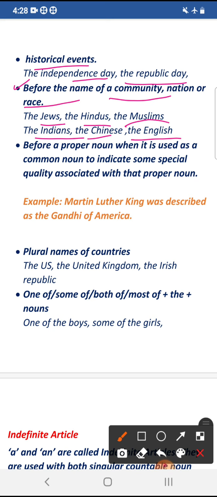The Indians means people of India. So whenever we mention the name of a community or a nation or a race, we have to use the definite article before them. Another use of the definite article is before a proper noun when it is used as a common noun to indicate some special quality associated with that proper noun. Proper noun के सामने भी हम कभी definite article लगाते हैं